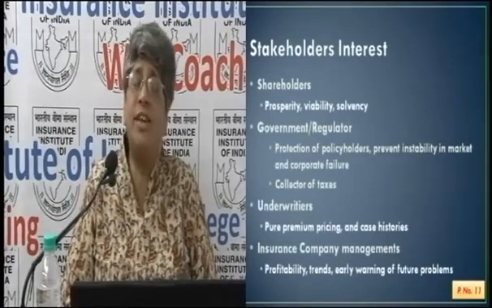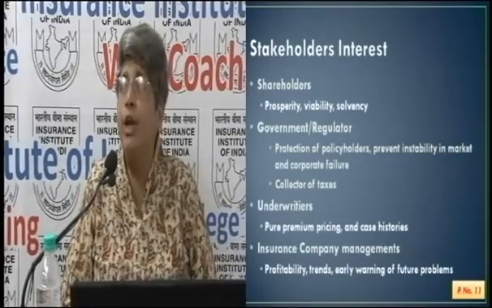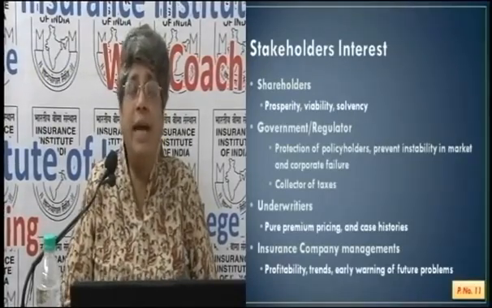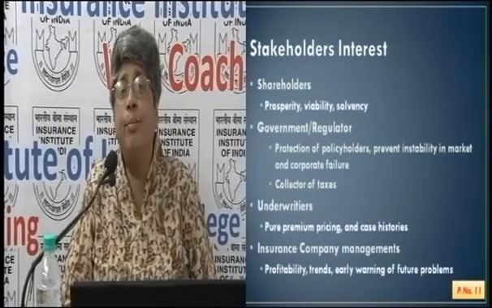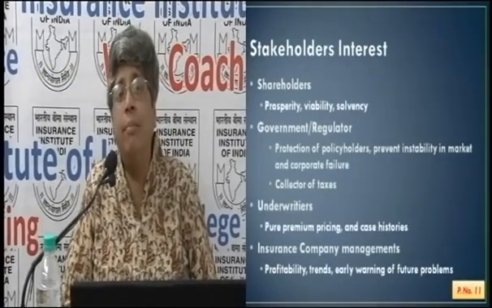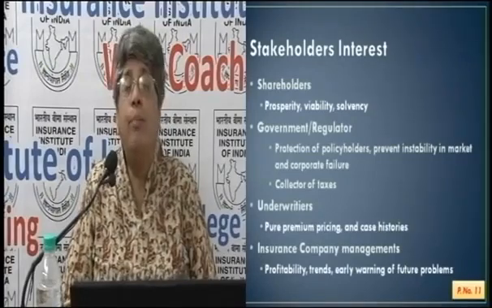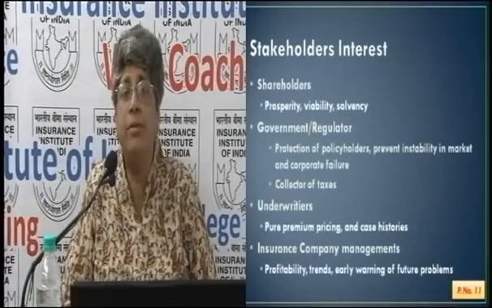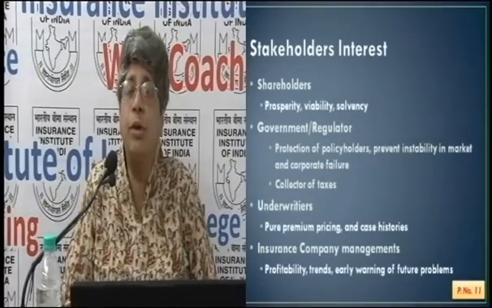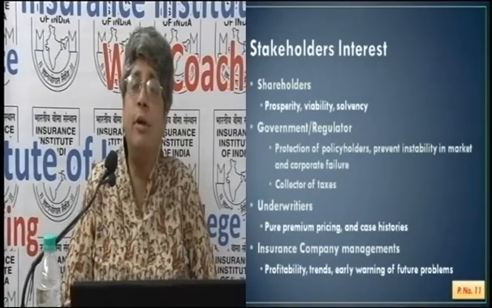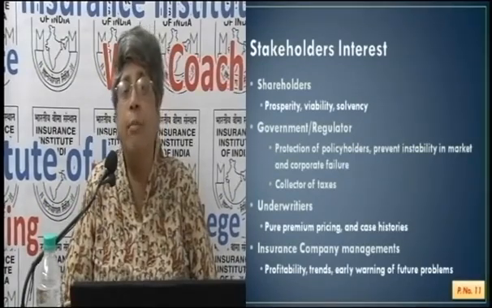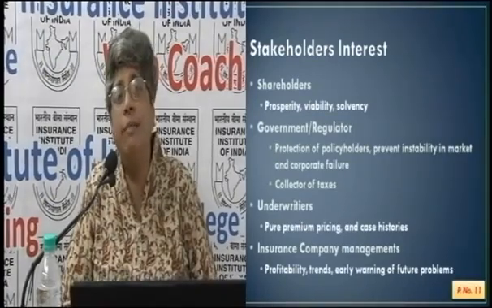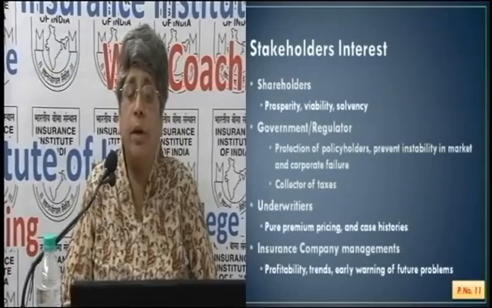The government also has a stake. Why does the government and the regulator? The government has a stake because the government knows when we are in the insurance sector, it is a promise to pay. If insurance companies refuse to pay claims, the policy holders will lose their belief and trust in insurance companies, and the government will also be the losers because insurance would not provide for losses. The government would be receiving so many complaints, and insurance companies' names will be destroyed.